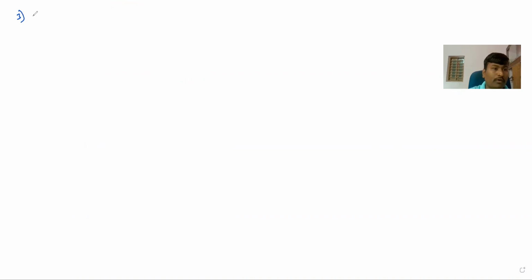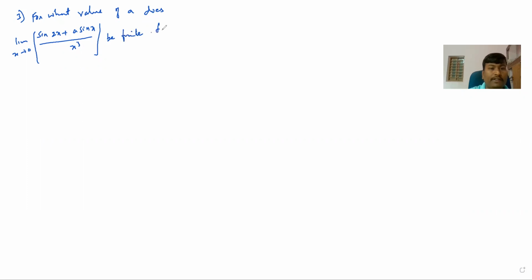For what value of A does limit as x tending to 0 of (sin 2x plus A sin x) divided by x cube be finite? Then find the value of A.